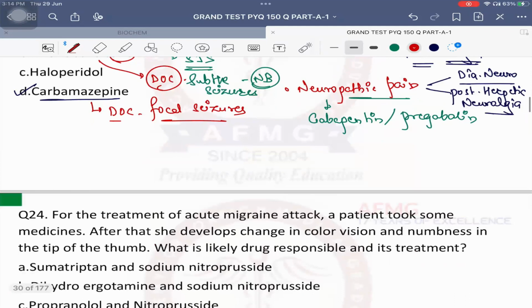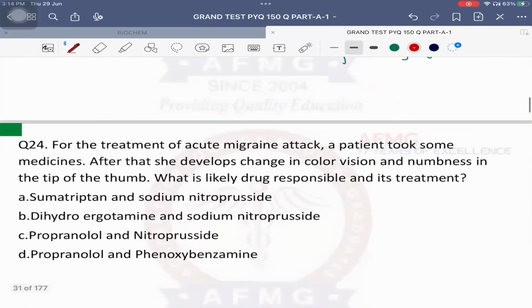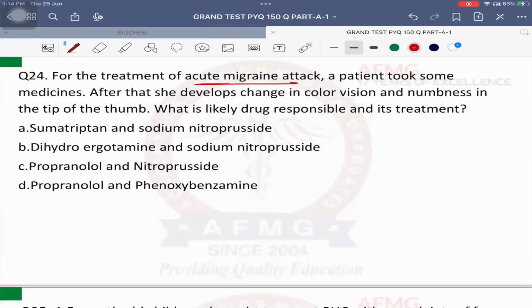Now, question number 24. For the treatment of acute migraine attack, a patient took some medicines. After that, she develops change in color vision and there is numbness in the tip of the thumb as well. What is the likely drug responsible and its treatment also? So, jaldi se batao, what is the drug of choice for migraine and gout? Favorite, hotshot favorite of pharma. रुको तो सही. What is the drug of choice for acute migraine?